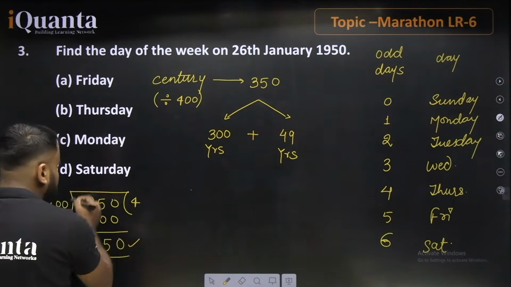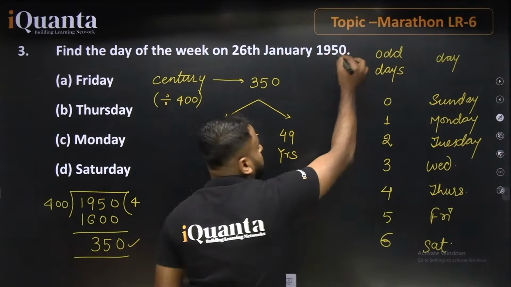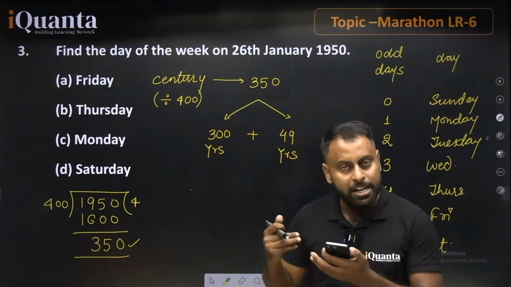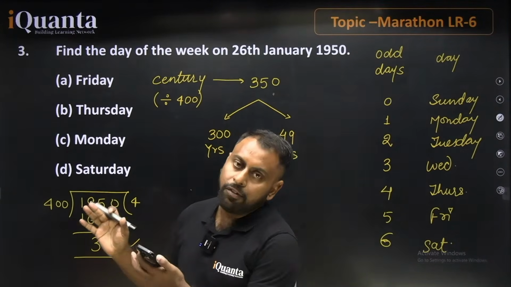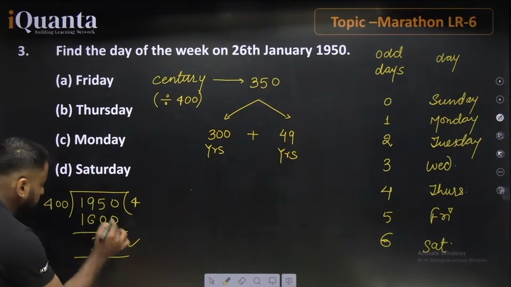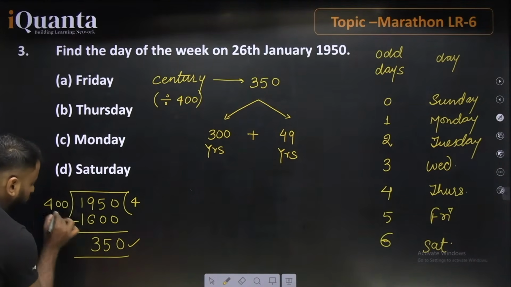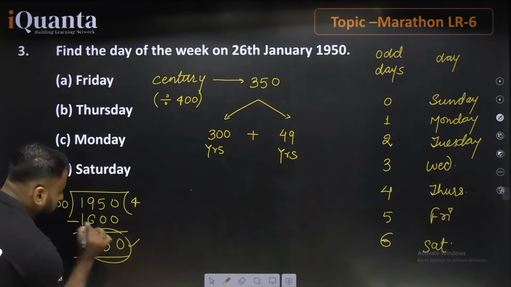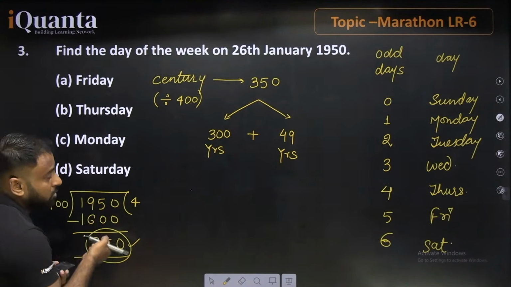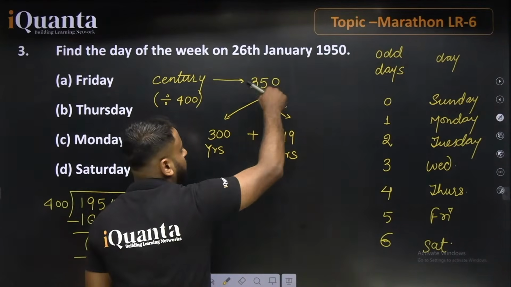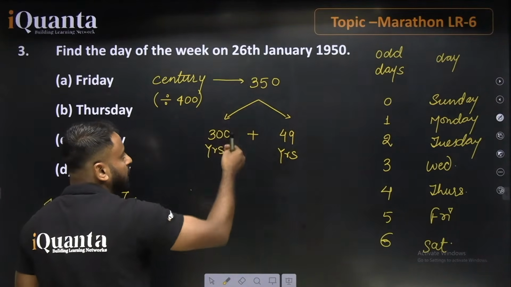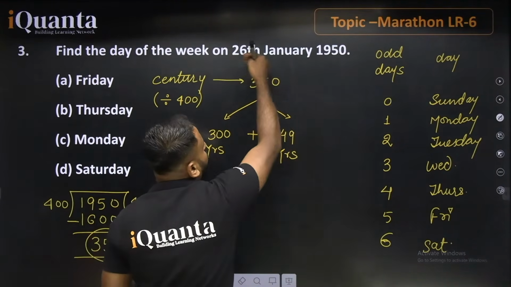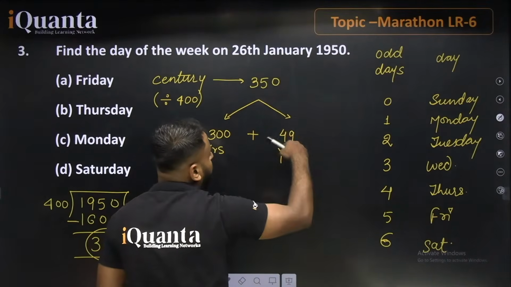So out of this total year 1950, 1600 is already excluded. Why? Because 1600 is a multiple of 400, which is a leap year, so we just cancel it out. Every single time you just have to divide by 400, and take the value which is the remainder. The remainder is the important thing. Here we have 350, and just break it as century years: 300 means 3 centuries.